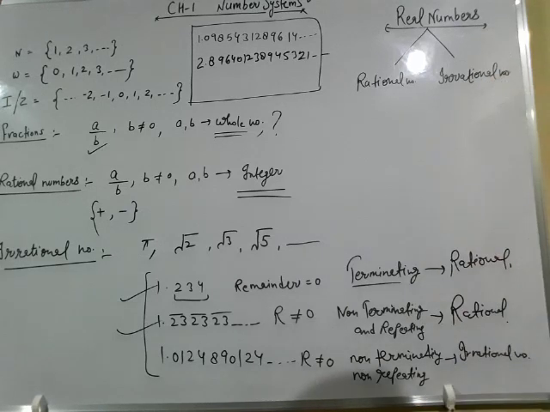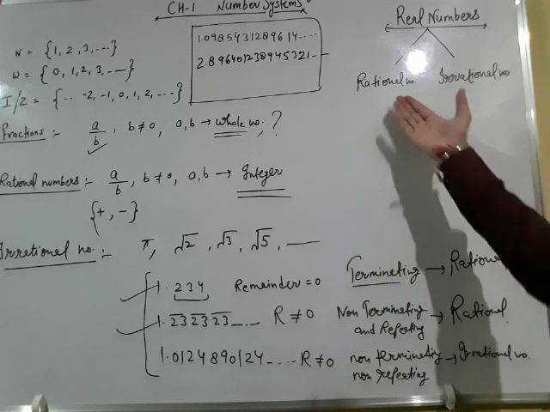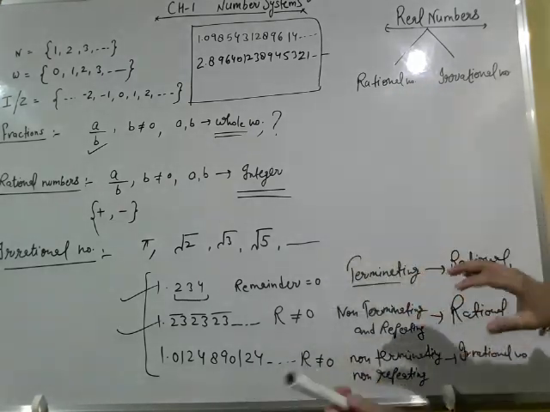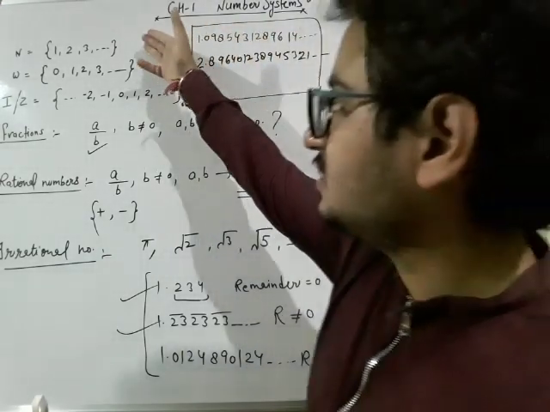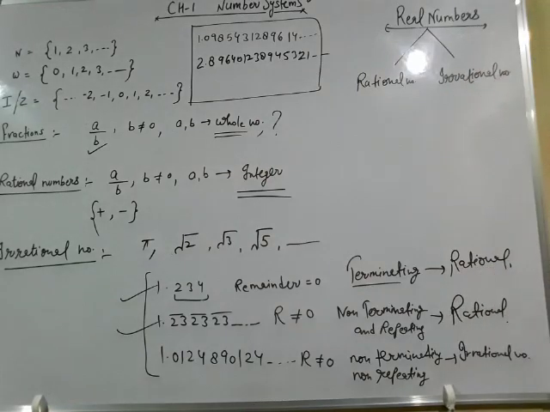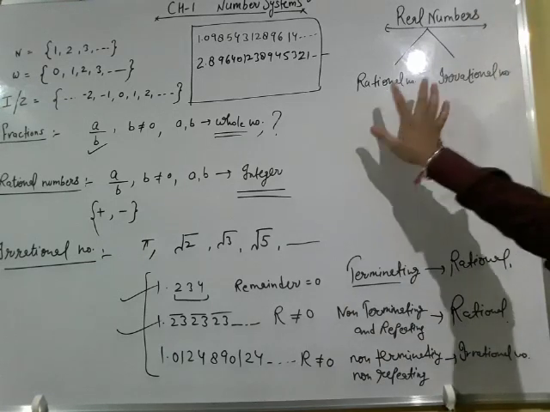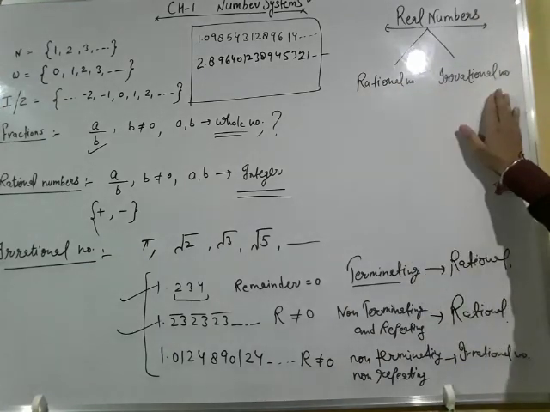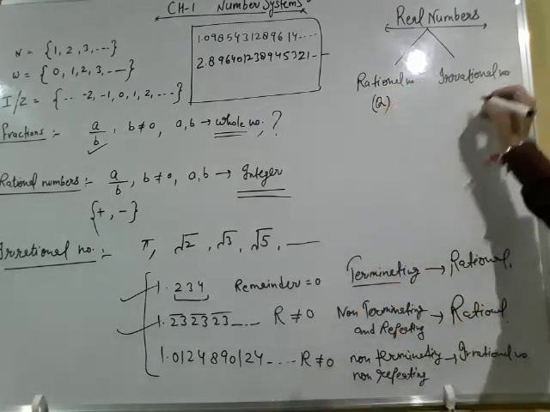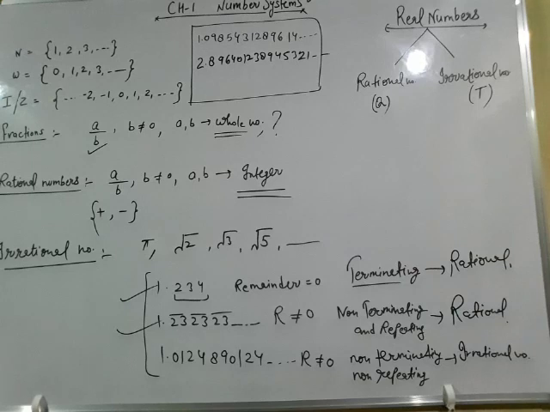Irrational numbers. Are all numbers known as rational numbers? Yes, all numbers are rational numbers because we can convert natural numbers, whole numbers, and integers into rational form by dividing them by 1. We will discuss it later. What you need to know: real numbers are of two types, rational numbers as well as irrational numbers. The set of rational numbers is represented by capital Q, and the set of irrational numbers is represented by capital T.